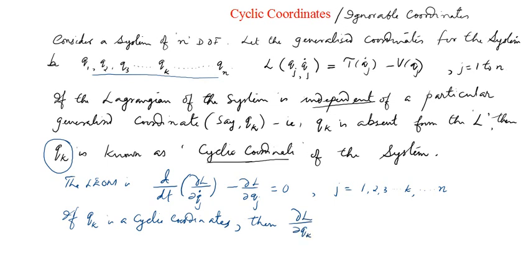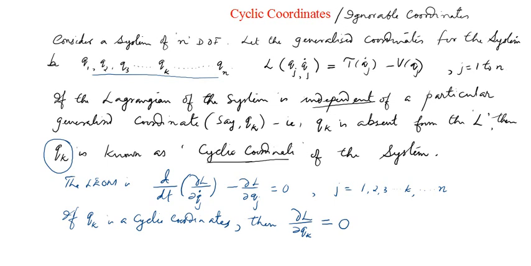See, Qk is a particular term, maybe Q5 you say. So if you take dou L by dou Qk, it will of course be equal to 0, no doubt about it, because L is explicitly not depending on Qk. Since Qk is absent from L, automatically the partial derivative of L with respect to that particular Qk will be equal to 0. Dou L by dou Qk will be equal to 0.